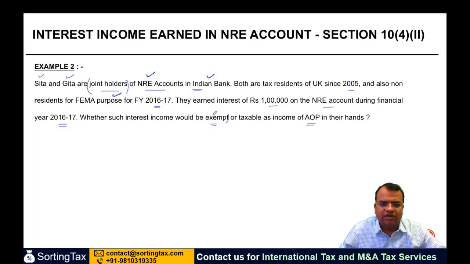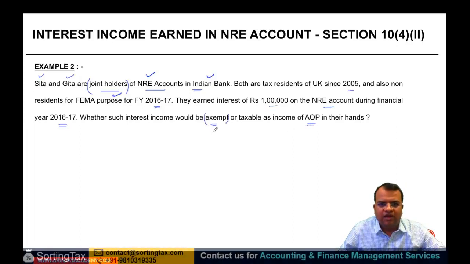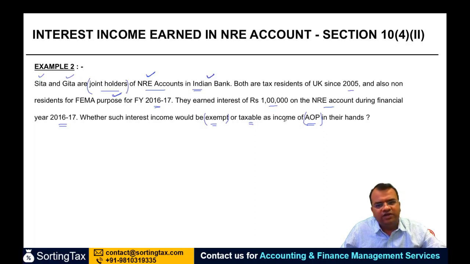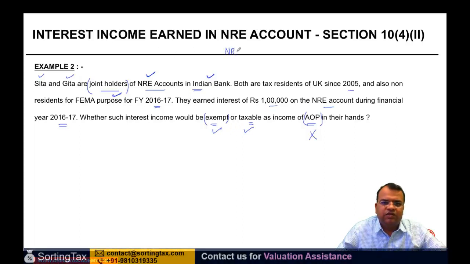क्या ये interest income exempt होगी उन दोनों के हाथों में, या अगर taxable है तो AOP की income होगी या नहीं होगी. Like I told you a short while ago, in view of the CBDT circular, just because two people are receiving some income jointly, they have a joint account, that does not mean they constitute an AOP. Right? So the only question that remains is whether this is exempt or taxable. To see whether this is exempt or taxable, we need to see all the conditions of this section, both for Geeta and Sita.